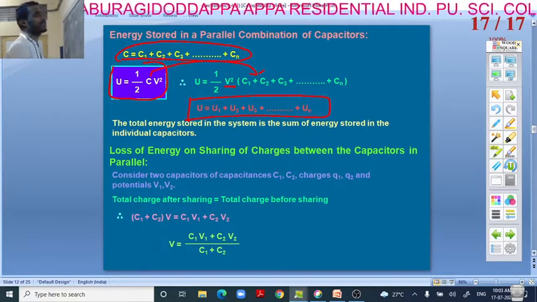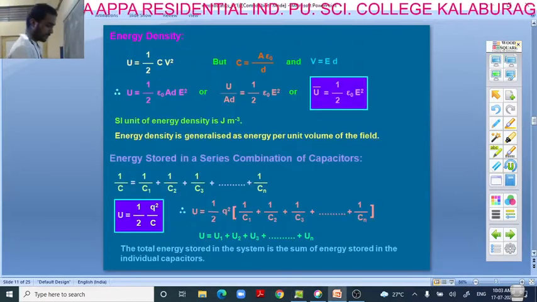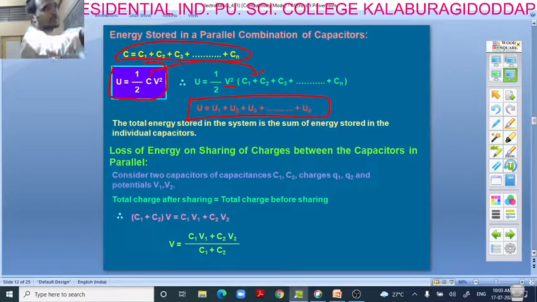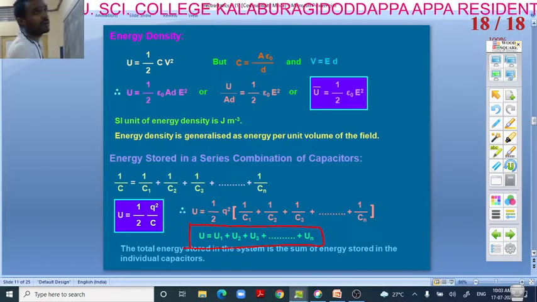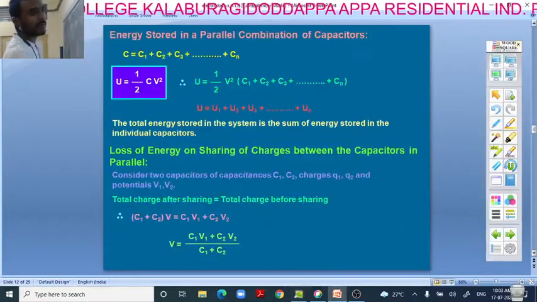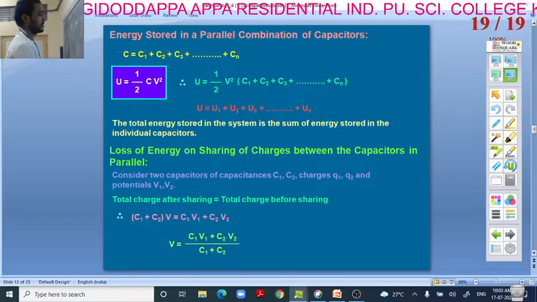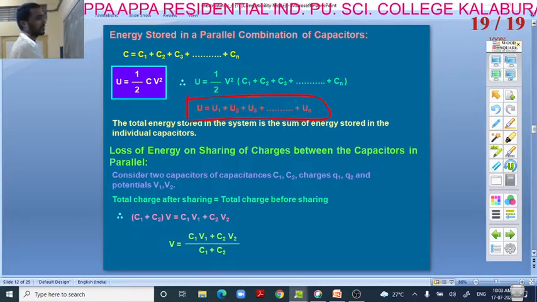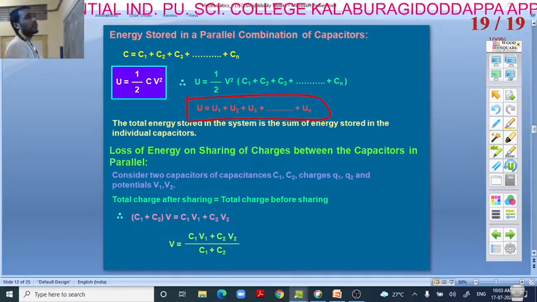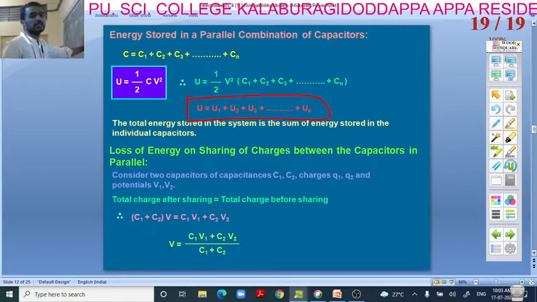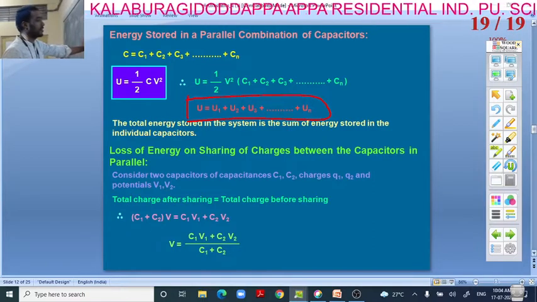Compare with the previous one: in series we got U is equal to U1 plus U2 plus U3 up to Un, and in parallel also we got U1 plus U2 plus U3. Just remember this: the energy stored expression in series and parallel is the same, but the capacitance in series and parallel is different.